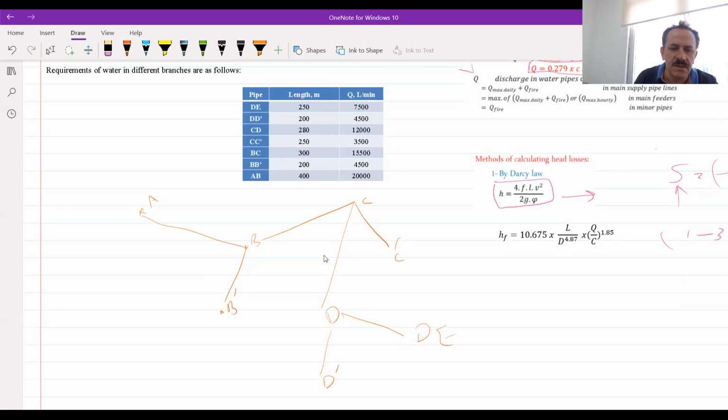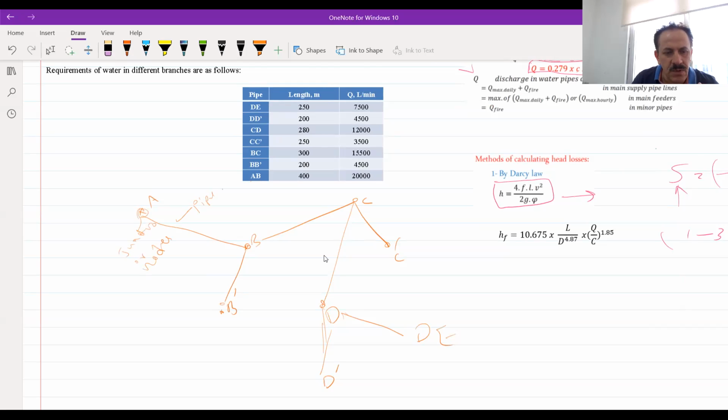Now we have this network. This is a pipe network. Any water network should have pipes. These are the pipes, and this is called a junction, or node.